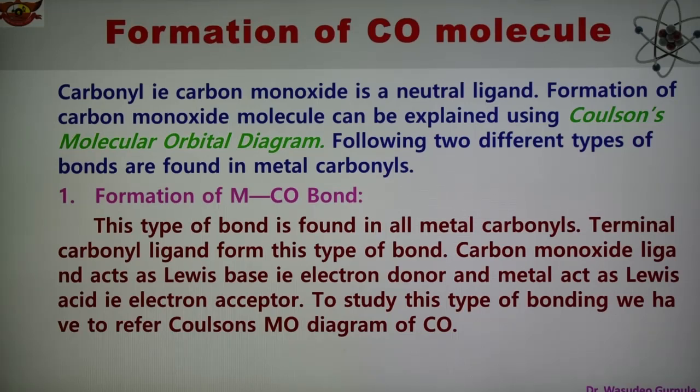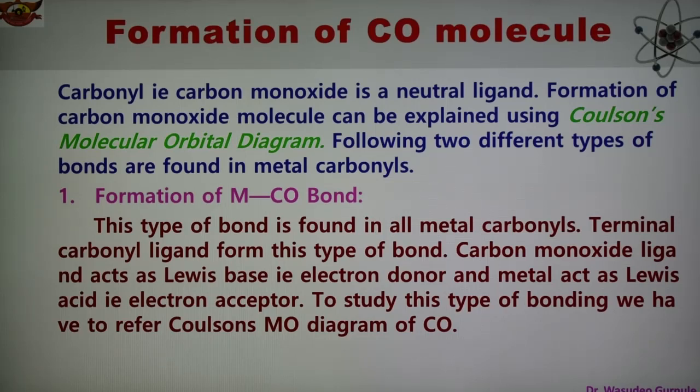So this type of bonding generally found in all metal carbonyl, and in this case terminal carbonyl ligand form this type of bond. Generally there are two types of carbonyl, bridge carbonyl and terminal carbonyl. So terminal carbonyl ligand form this type of bond, and carbon monoxide ligand act as a Lewis base. What is now carbon monoxide ligand? Carbon monoxide is a ligand, and it acts as a Lewis base, that is electron donor, and metal act as a Lewis acid, that is electron acceptor.